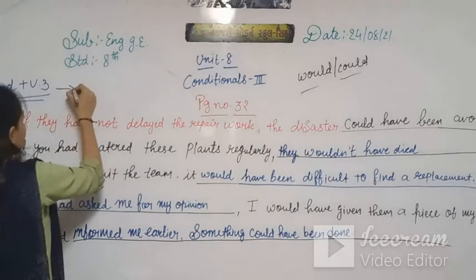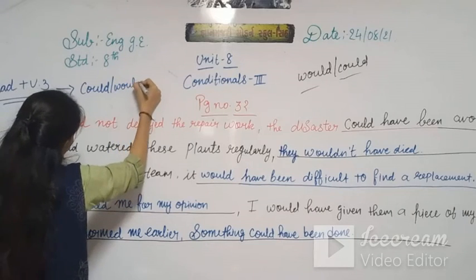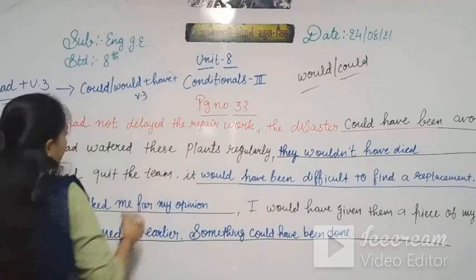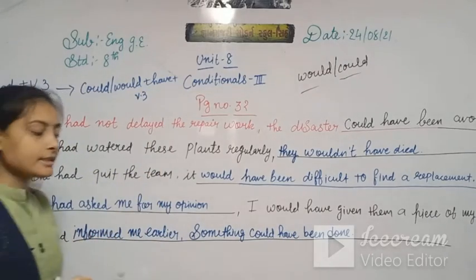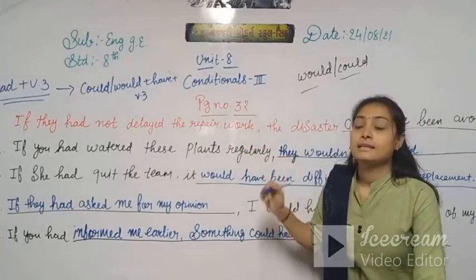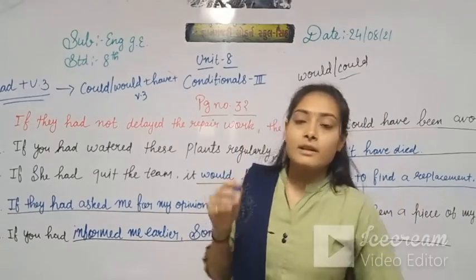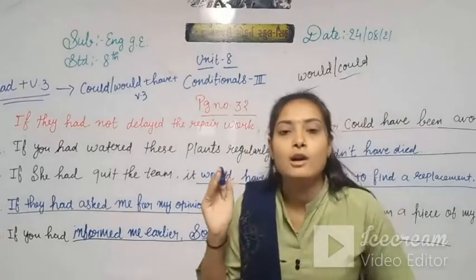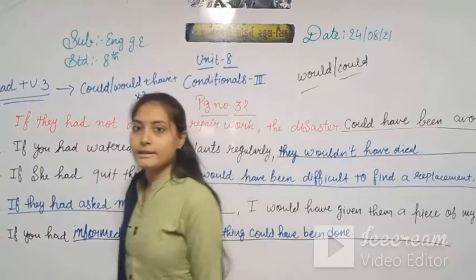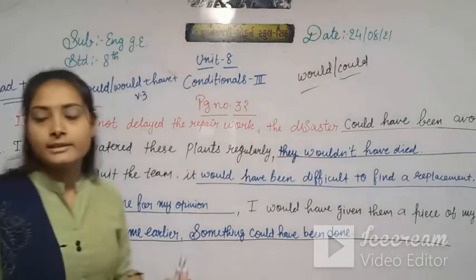And the next condition, the main part: modals, that is could or would, plus have plus verb 3, the past participle. If in the sentence there is been given, so here we write been. Clear or not? Understand? Okay.